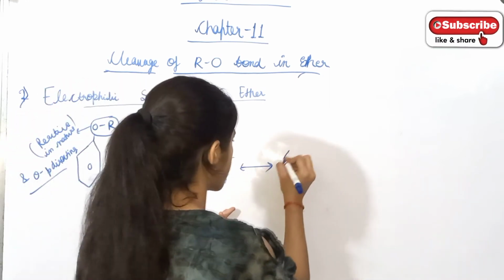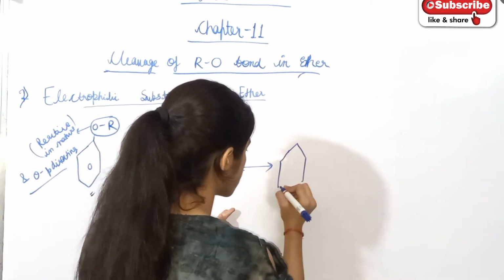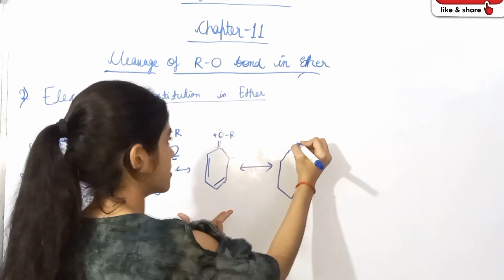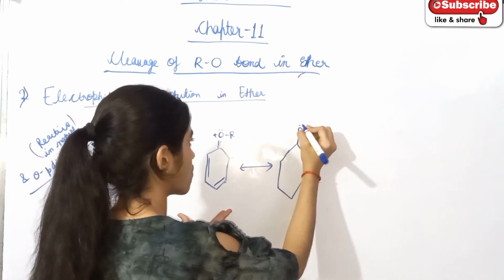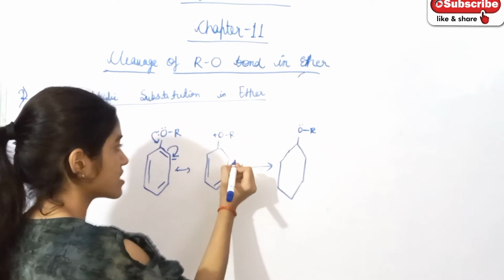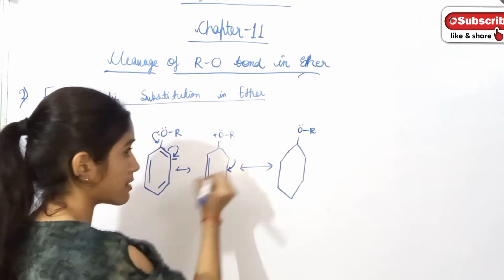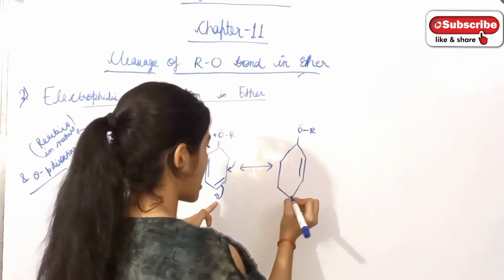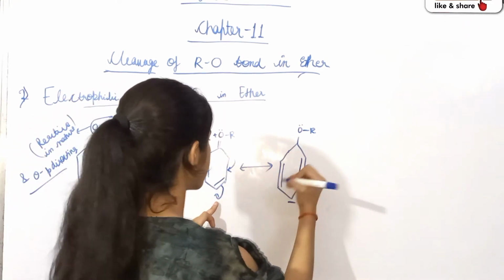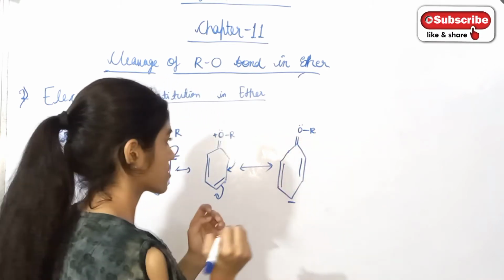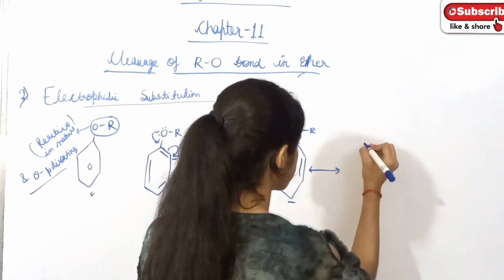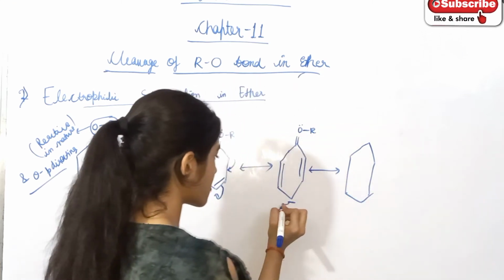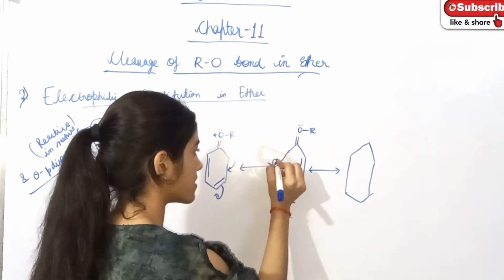Now the third step is here. What is the third step? This negative becomes a bond, and this bond becomes a negative charge. The bond is formed, here the negative charge has come, and the rest is written the same. Now the fourth resonating structure: this negative becomes a bond pair, and this bond becomes negative.